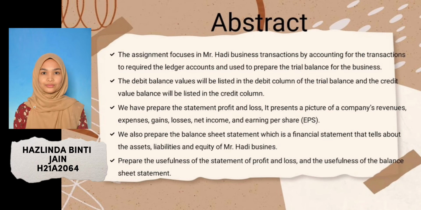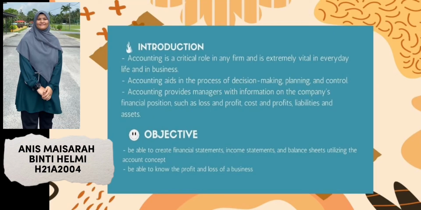Hence, in our group discussion, we have prepared the statement of profit and loss for Mr. Hadi's business. It presents a picture of the company's revenues, expenses, gains, losses, net income and earnings per share. Apart from that, we also prepared the balance sheet statement, which is a financial statement that tells about the assets, liabilities, and equity of Mr. Hadi's business at a specific point in time. After we prepared a full set of accounts, we also prepared the usefulness of the statement of profit and loss and the usefulness of the balance sheet statement for Mr. Hadi's stationery business.